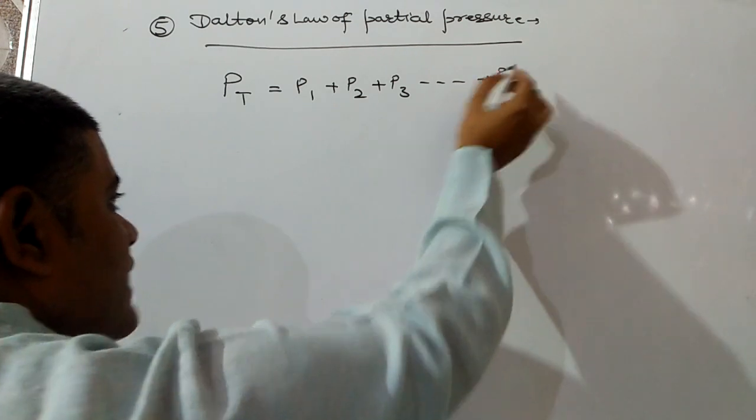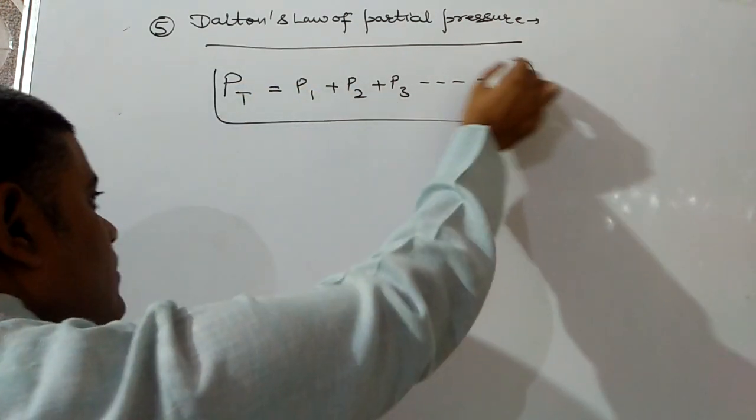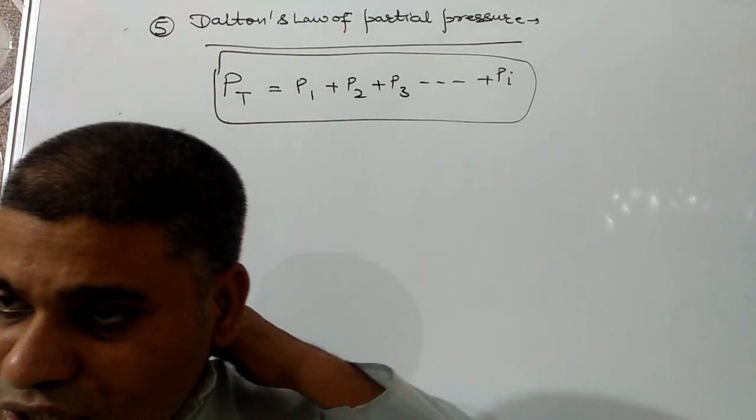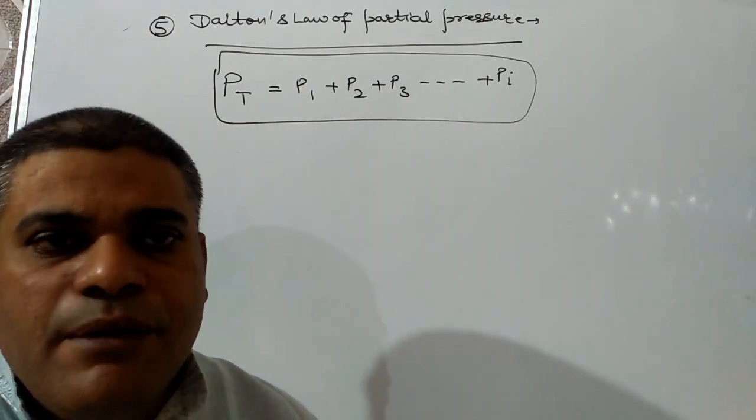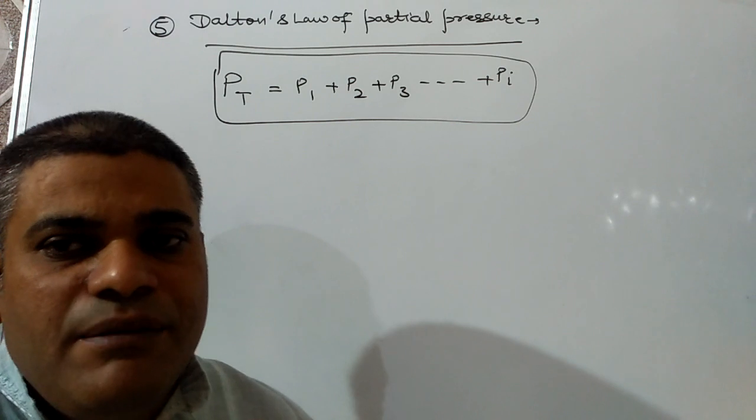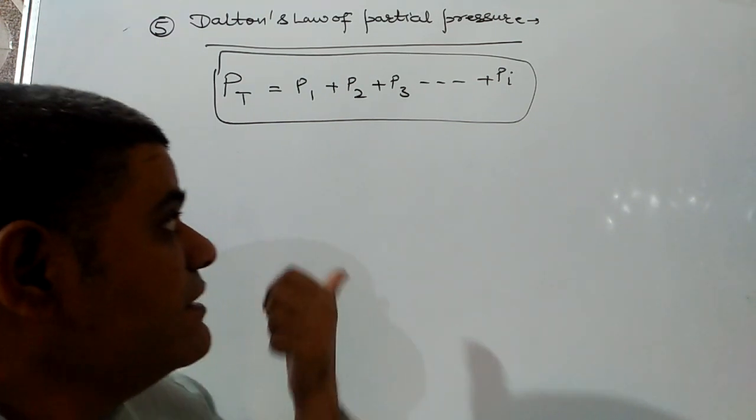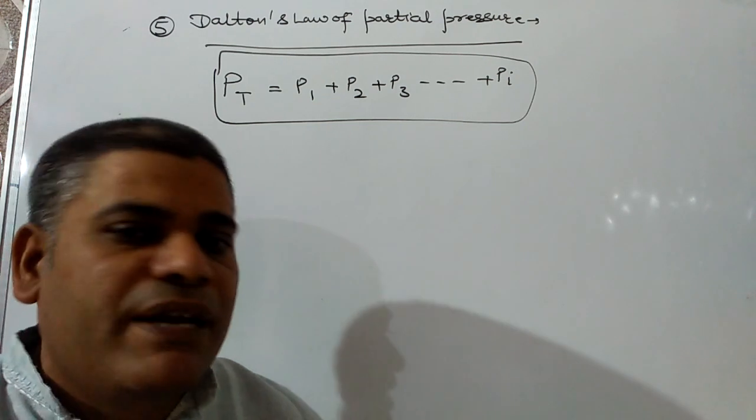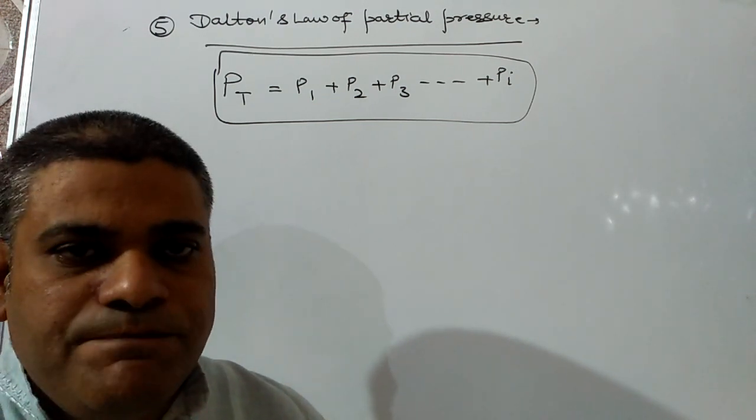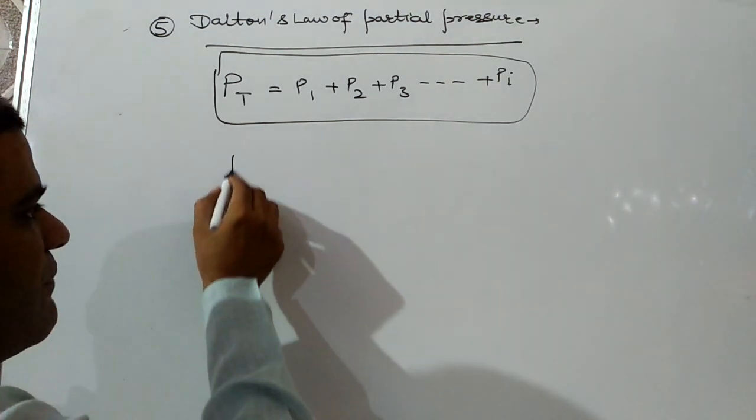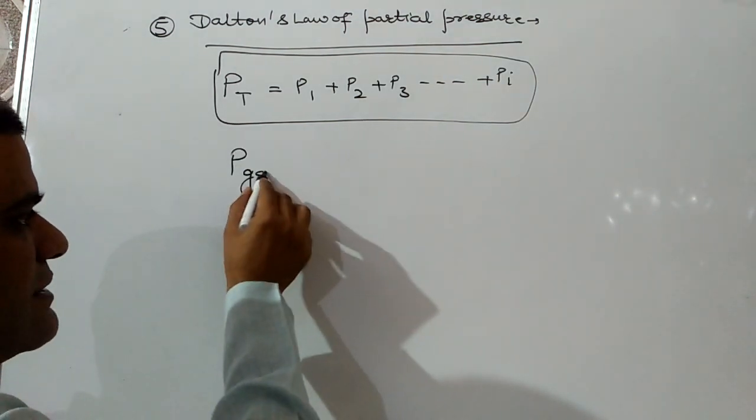The total pressure of the gas should be equal to the sum of the pressure of each and every gas, where P total is the total pressure, P1 is the partial pressure of the first gas, P2 is the partial pressure of the second gas, and in the same way Pi is the partial pressure of the last gas. Here one more important formula is there. How can we find out the partial pressure of any gas?